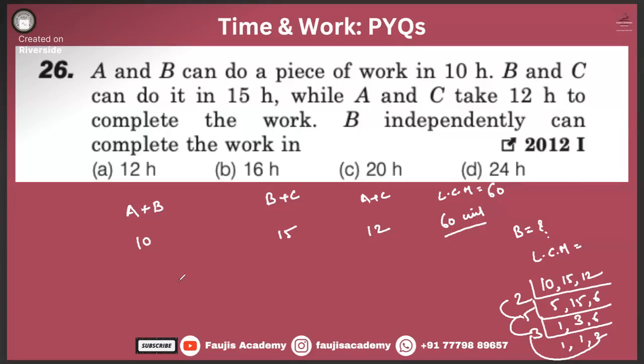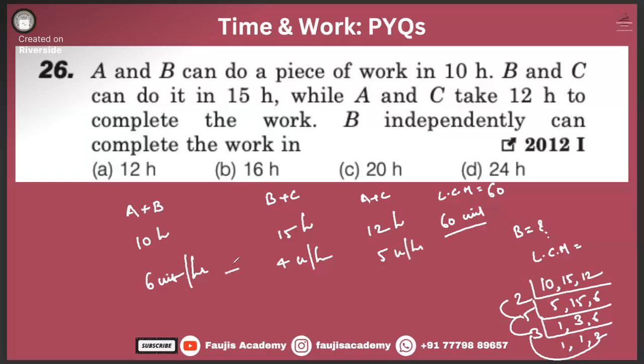So that means A plus B finish it off in 10 hours, B plus C finish it off in 15 hours, and A plus C finish it off in 12 hours. So A plus B are doing 6 units of work per hour, B plus C is working 4 units per hour, and A plus C is working 5 units per hour.